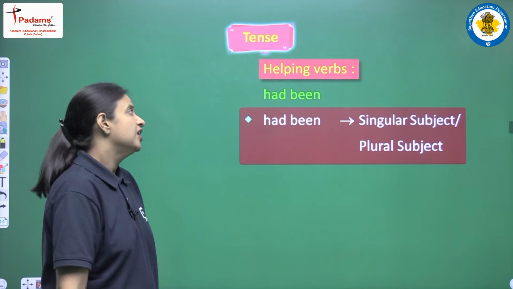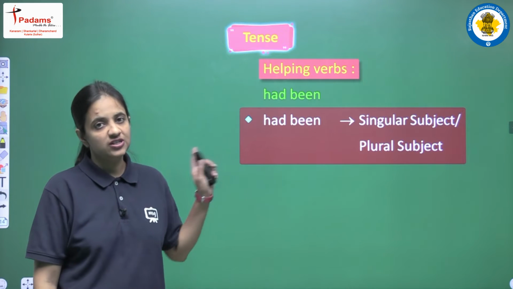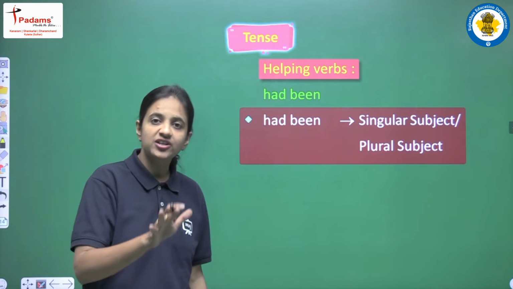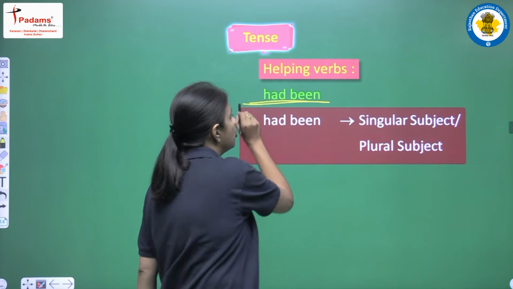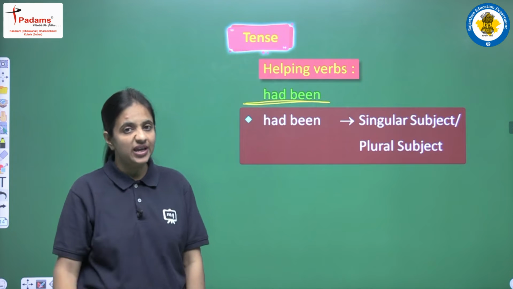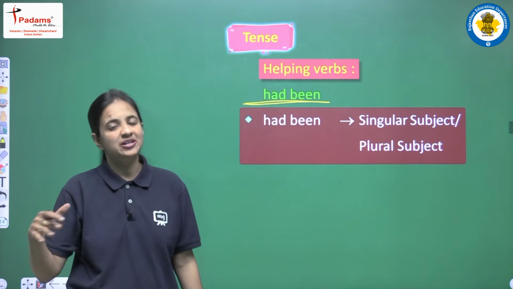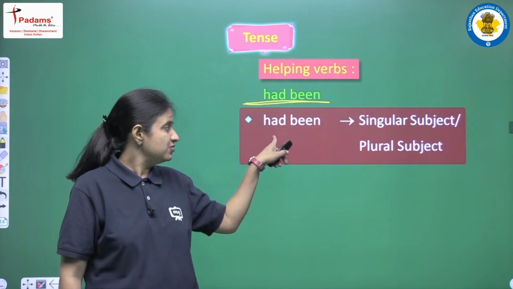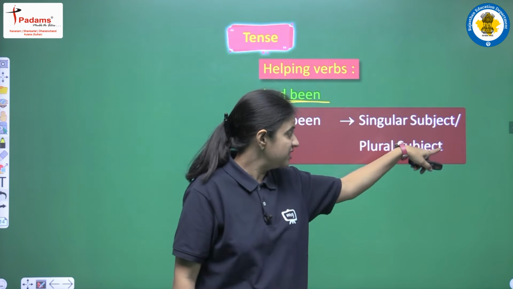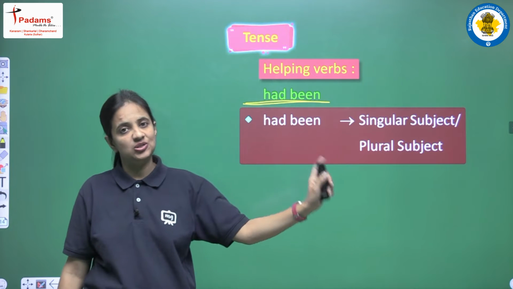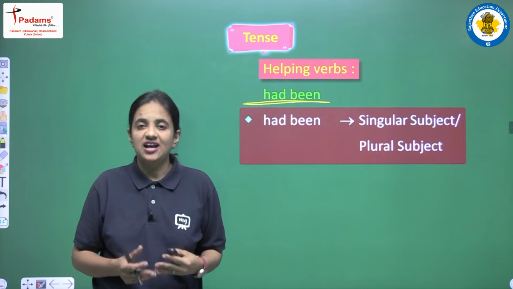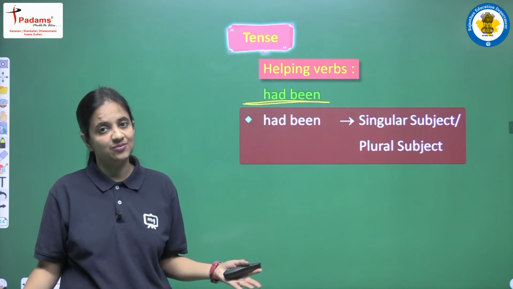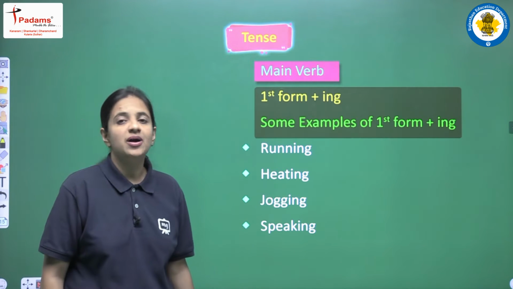So now let's begin. First of all, let's see some of the rules. The first rule is regarding the helping verb. In this tense, that is past perfect continuous tense, we have only one helping verb, that is had been. It means that for all the subjects we have to use this helping verb only. So we will use had been for all singular subjects and plural subjects also. No matter whether our subject is singular or plural, we have to use had been for all the subjects. Clear?